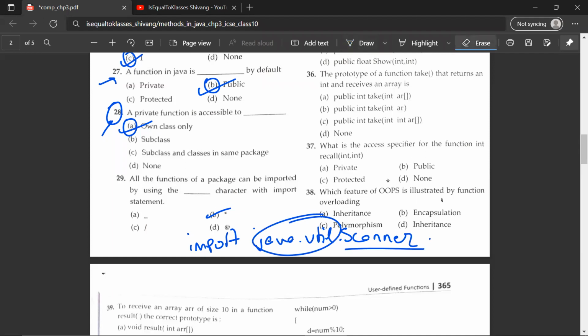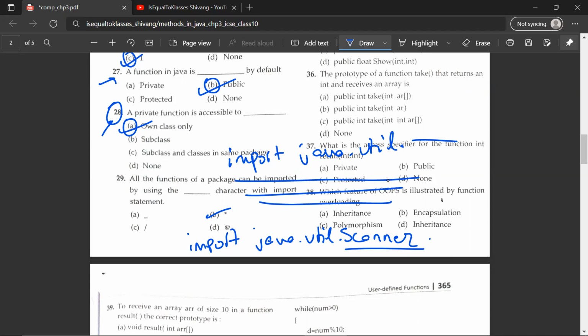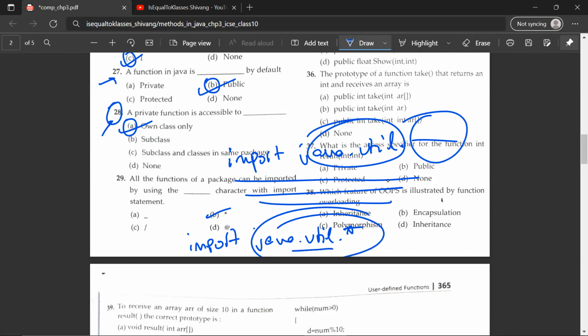So if you want to import those also, so instead of writing multiple lines of, say for example, import java.util dot something, then you write the same sentence again and again and again. So the java.util package would remain the same, but only this part would differentiate. So instead of doing that, you can just import the whole package itself. And importing the whole package itself, how can you do that? You can apply the asterisk. So if you apply the asterisk, so the whole package inside the java.util will be imported. Okay, so let's move on.